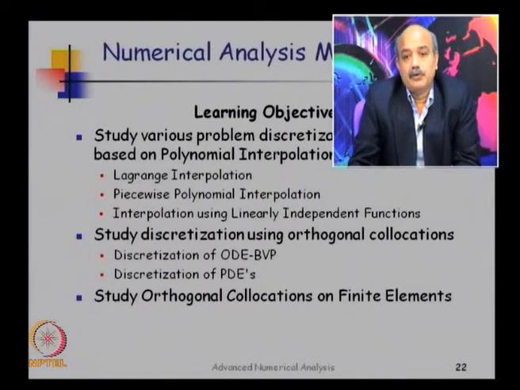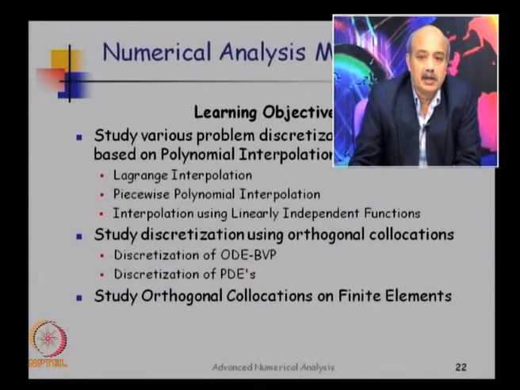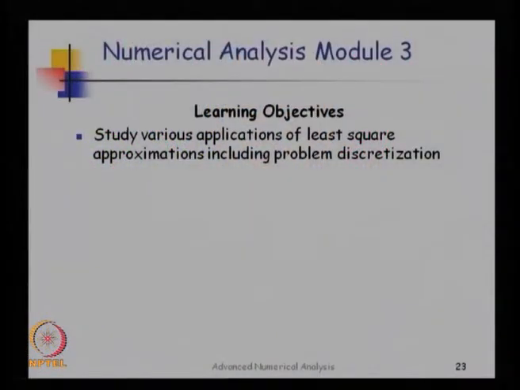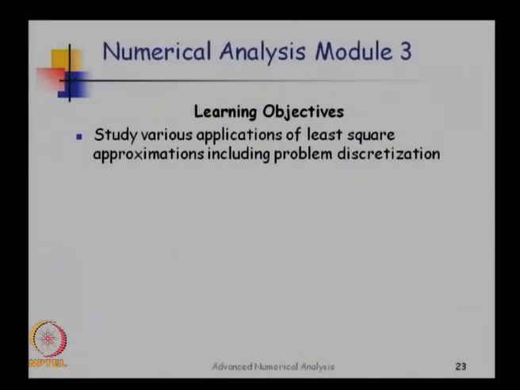In particular, we are going to look at the method of orthogonal collocations, which is a very powerful method used in solving a variety of chemical engineering problems, and then have a brief look at orthogonal collocations on finite elements. So the third important approach that is used for problem discretization is least squares. So we are going to study various ways of approximating problems using the method of least squares.